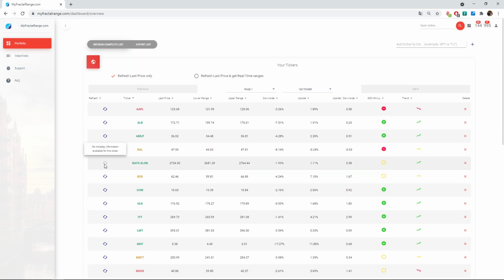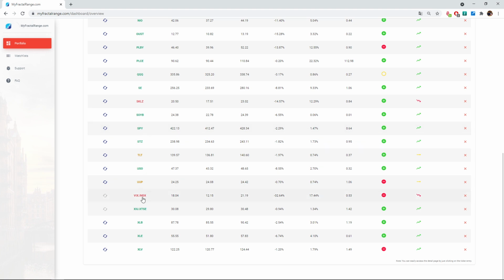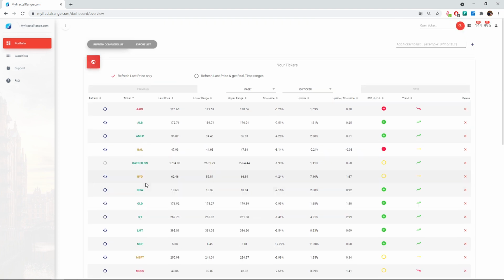It's not possible to update intraday, meaning you have only the data of the previous close: the price, the ranges, etc. This is all from the day before, because for those markets, for example this one, it's London again, or this one is an index, and this one, I'm not sure actually, I think it's Spain maybe. We don't have intraday information from the provider, so we cannot provide this. We only have the close.